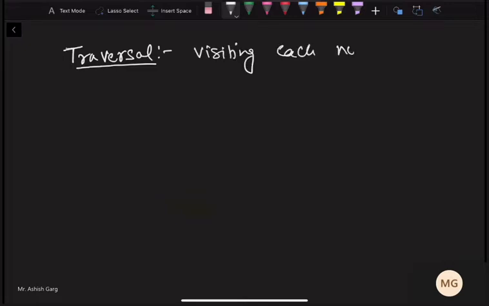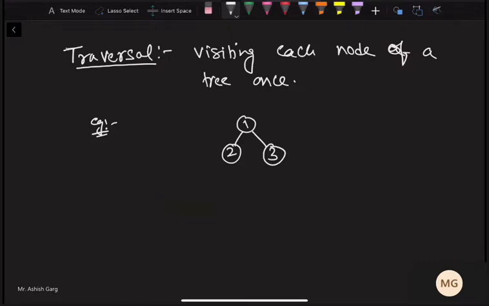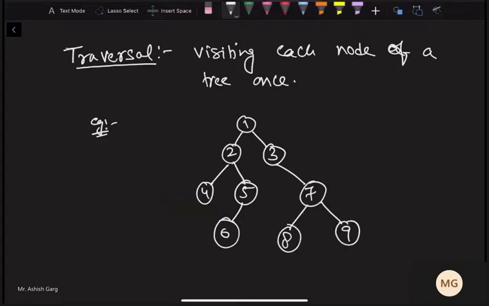What is visiting each node of a tree once? See, when we were studying linked list, the simplicity is we can visit the nodes in one direction because it is in linear form. But in a tree we do not have linear form. For example, a binary tree is one which has a maximum of 2 children for each node. So let me take one simple binary tree. Let's say this is a binary tree.